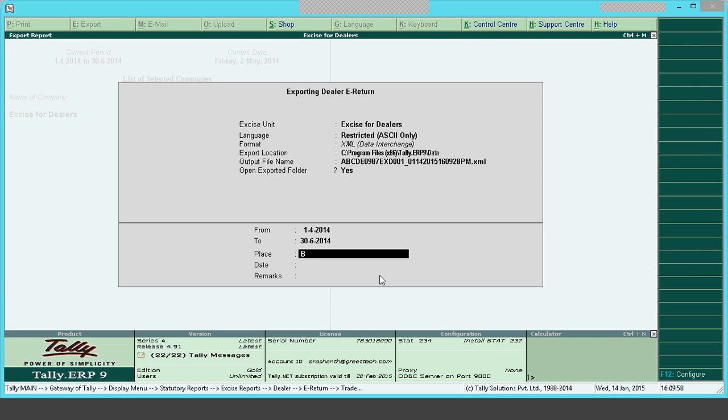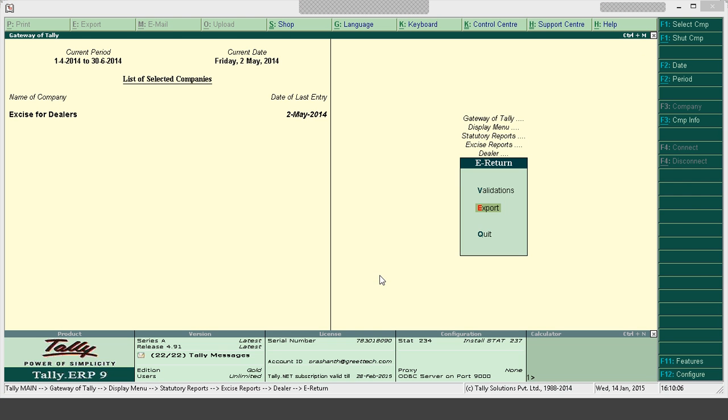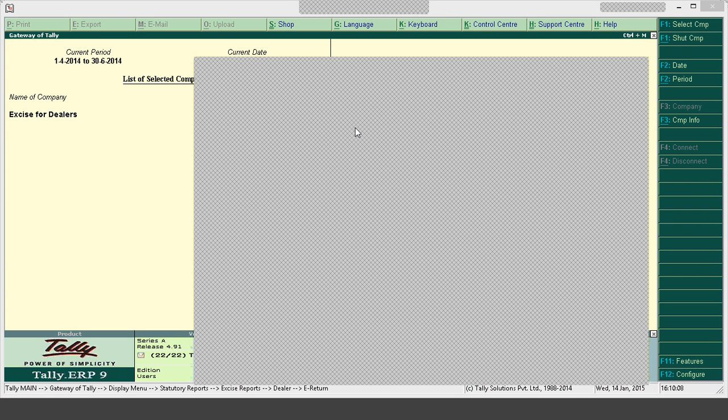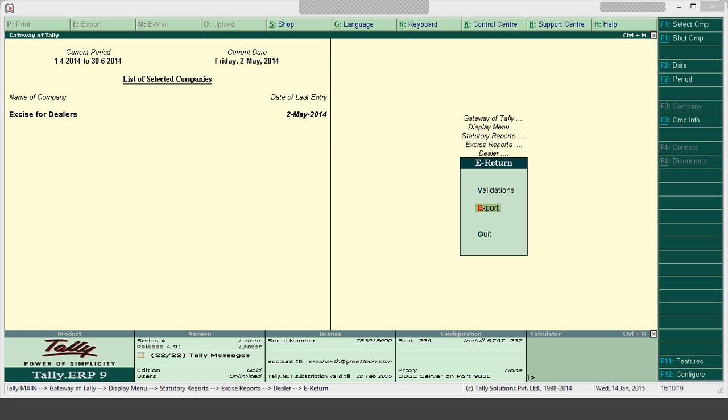Okay, place is Bangalore, date is 30th of June. Okay, the file got exported now. The file will be in this format. Okay, so I have exported this file, and the file will be in this particular format. Okay, this is the XML file. After exporting this file,